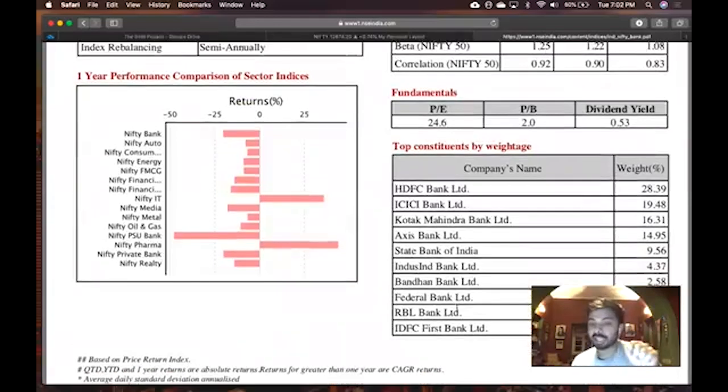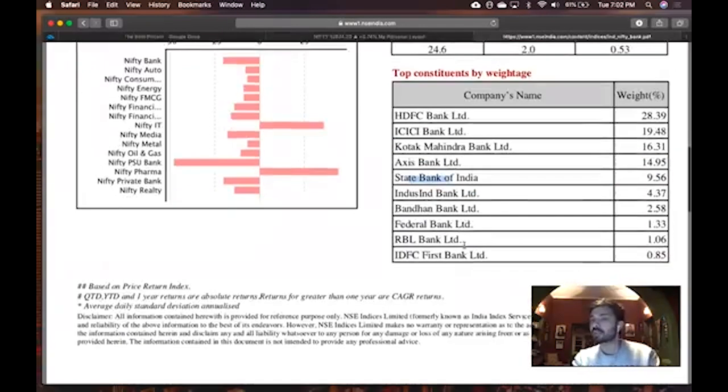If you all remember, HDFC Bank has a very strong hold in Nifty. HDFC Bank, guys, is also the strongest player in Bank Nifty. 30% weight in Bank Nifty goes to HDFC Bank, followed by ICICI Bank, 20%, Kotak Mahindra, 16%, Axis and State Bank of India, 14 and 9%. Below that, they are important, but not very important. Very little weight is given to them.